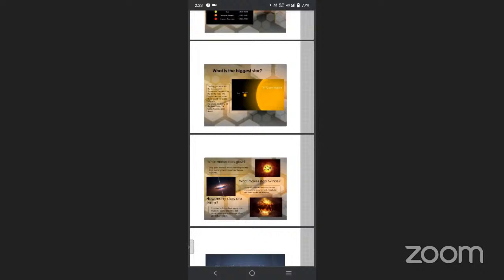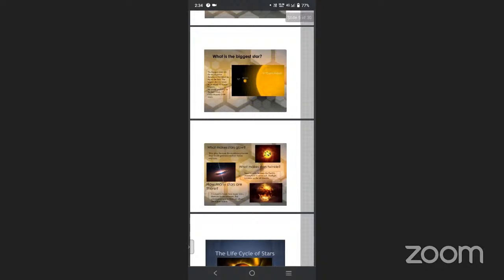Antares is 700 times as big as the sun. Actually, we think that the sun is the biggest one, but there are many stars bigger and brighter than the sun. Likewise, Antares is also a star, 700 times bigger than the sun, which glows brightly in the night sky.